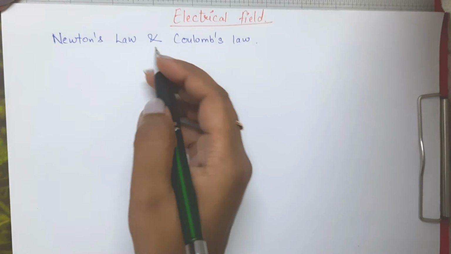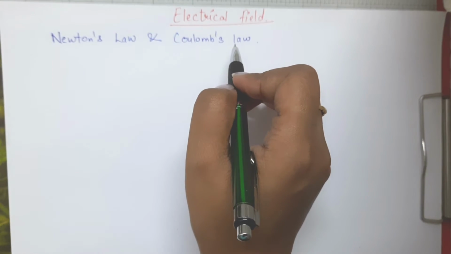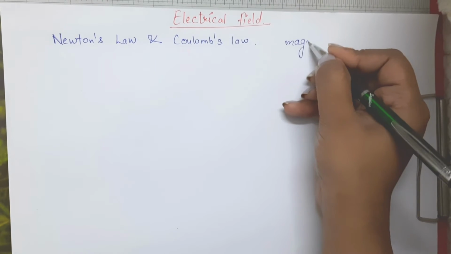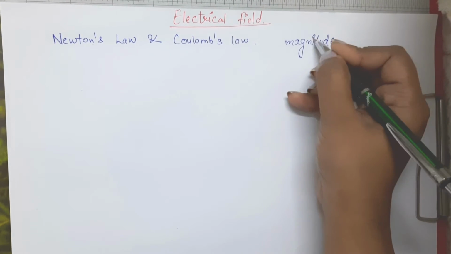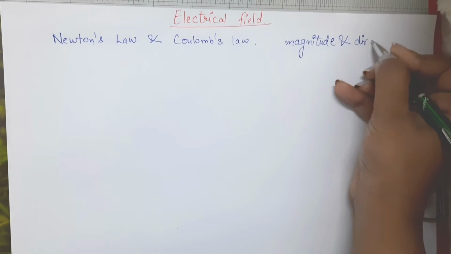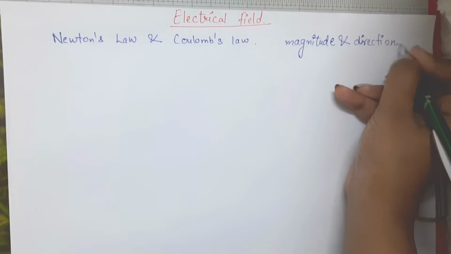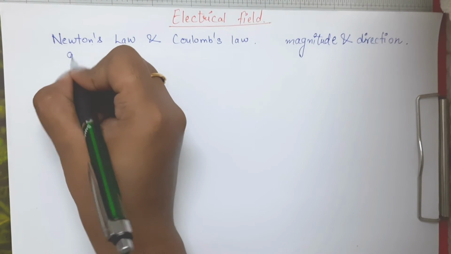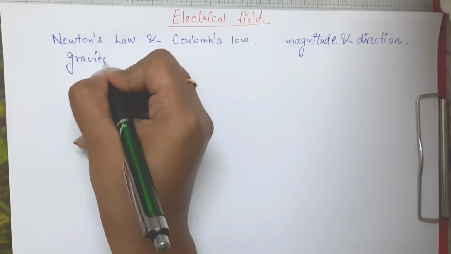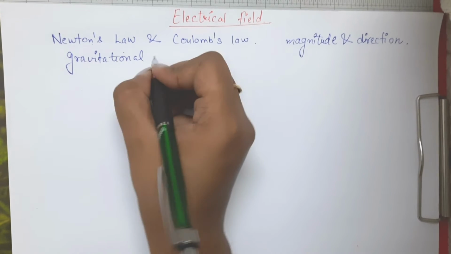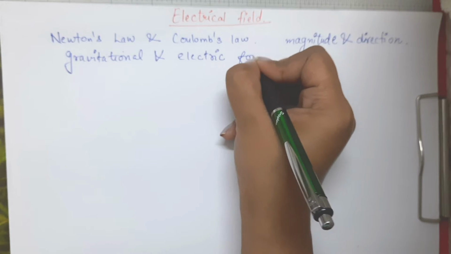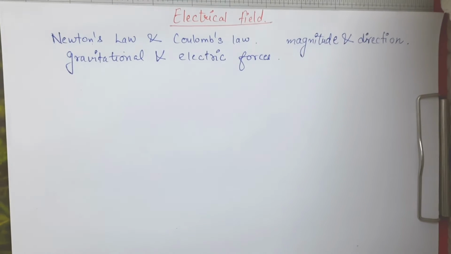So basically these two laws help us to understand what? To find out the magnitude also, right? The magnitude as well as the direction. In which case? In case of gravitational and electric forces. So whenever we are dealing with gravitational or electric forces, we use these two laws.